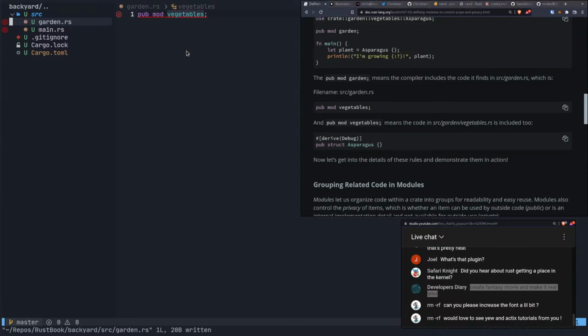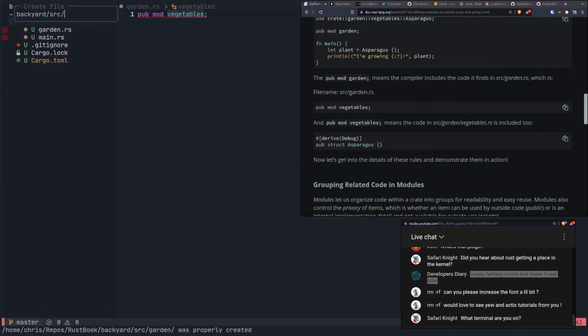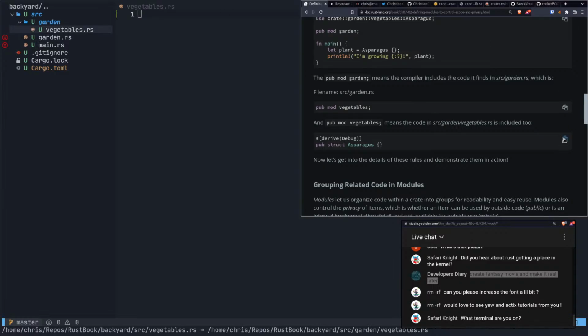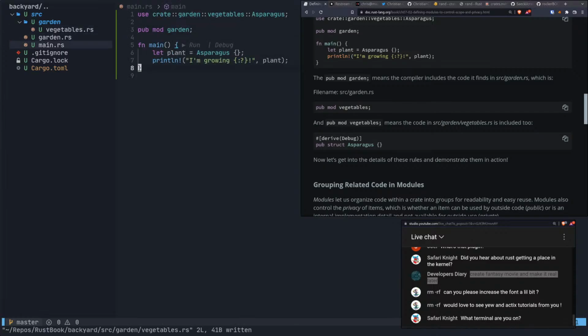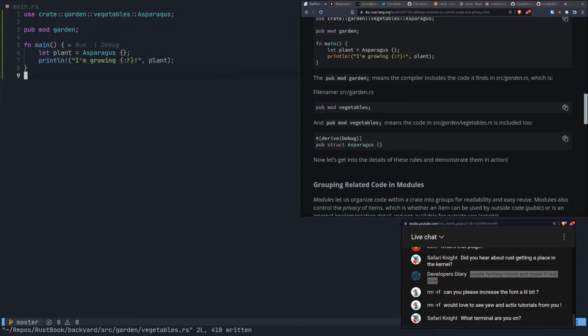So let's make that. Whoops, that's in the wrong spot. Rename to, and we're going to put garden like that. That should fix all of our bugs, right? Yeah, so all of our bugs are fixed now.